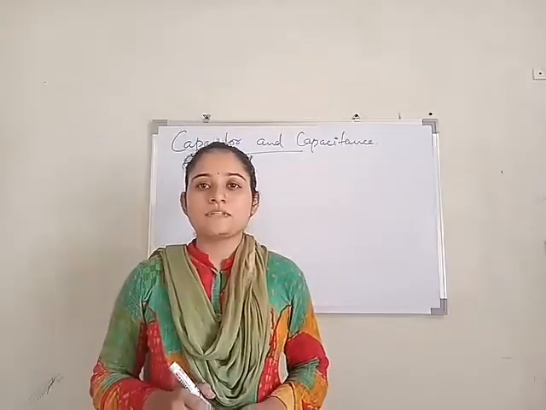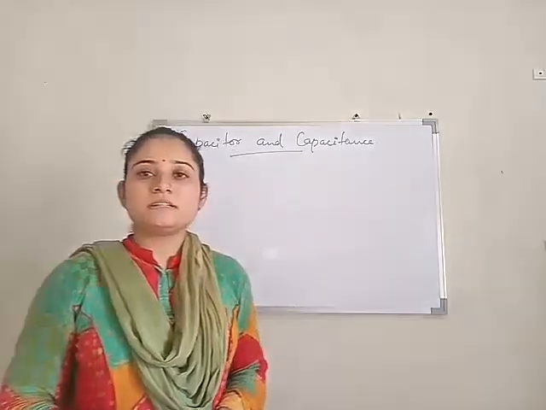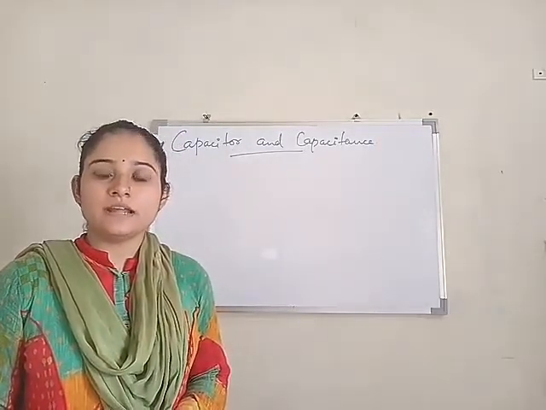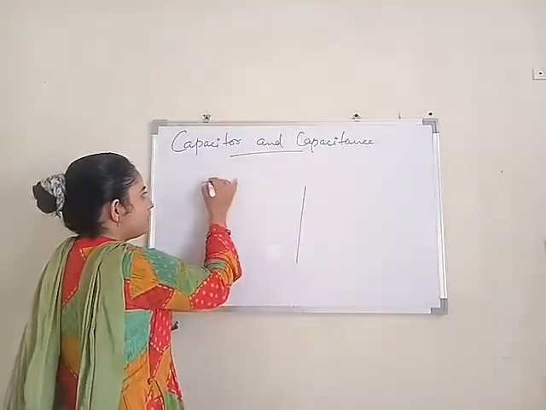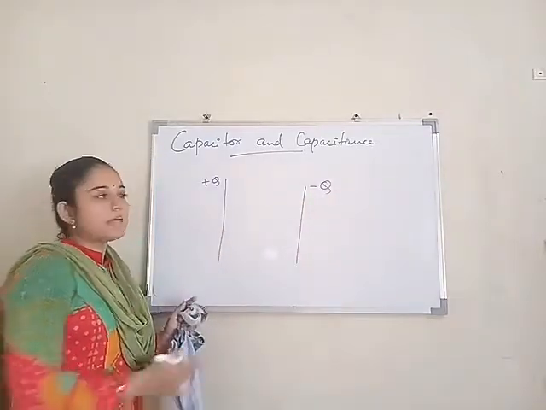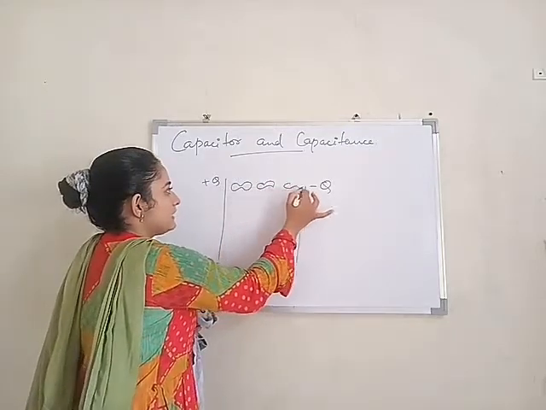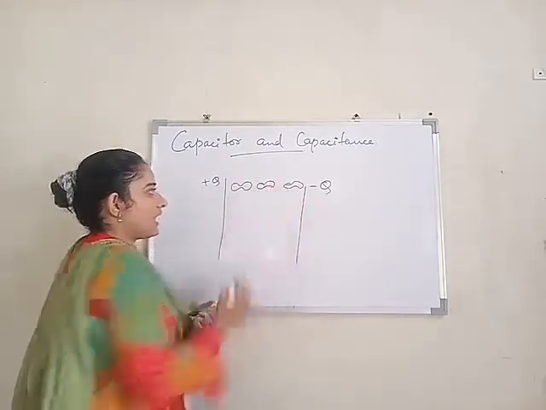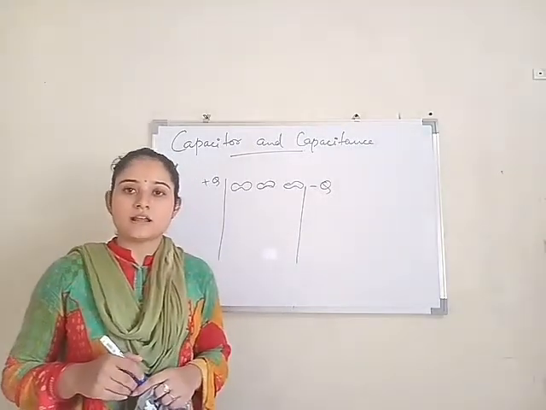Capacitor and capacitance. What is a capacitor? A capacitor has positive and negative plates, that is, a plate having positive Q charge and a plate having negative Q charge. In between, the dielectric material is inserted, and because of this dielectric strength arises.